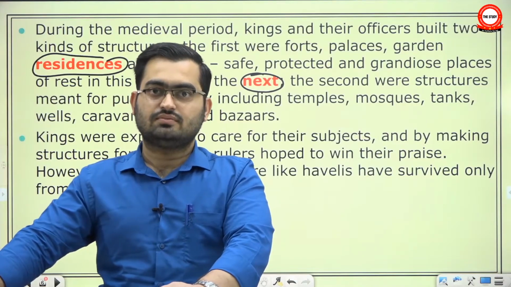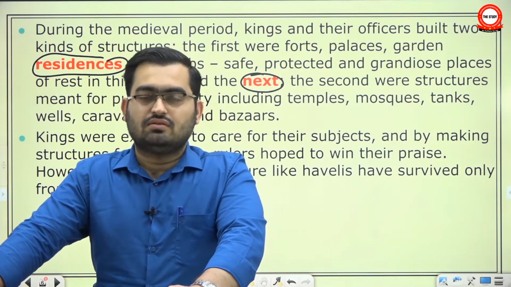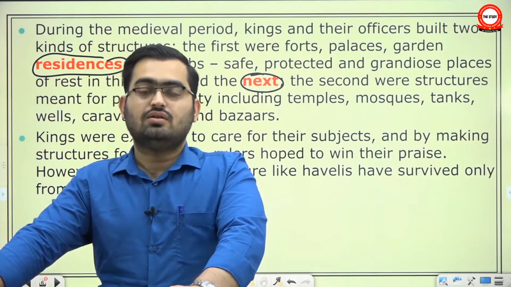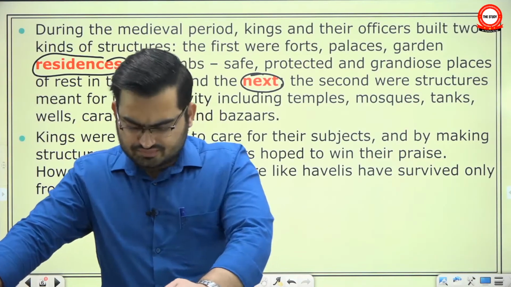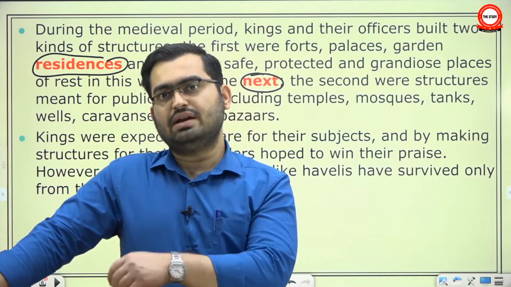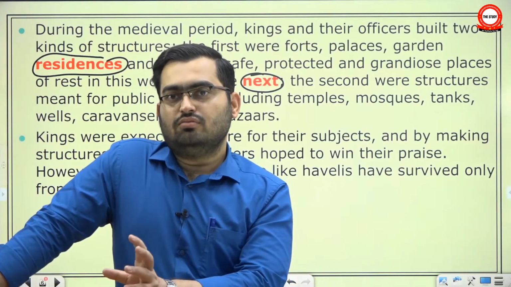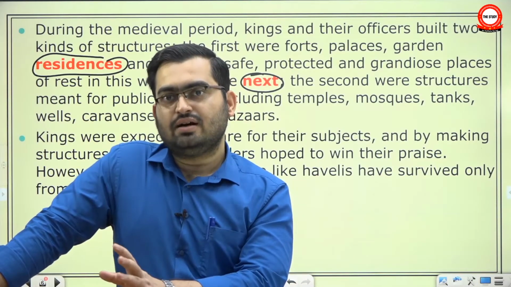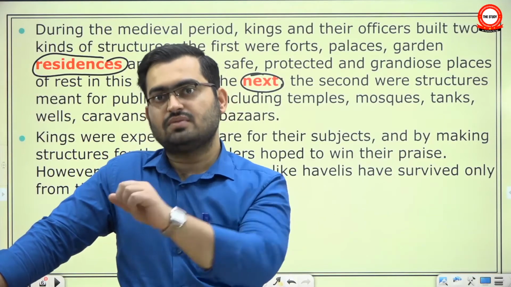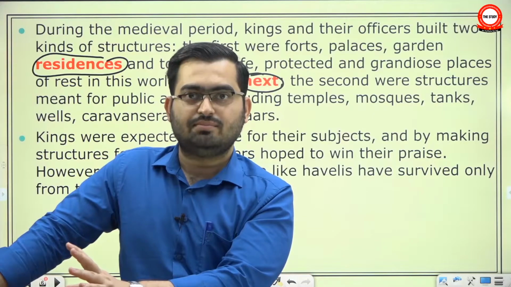And often they would want to be buried next to their kin. There are tomb complexes where one sultan is buried next to another. In Humayun's Maqbara, in the main building, many other Mughal princes and princesses are buried.